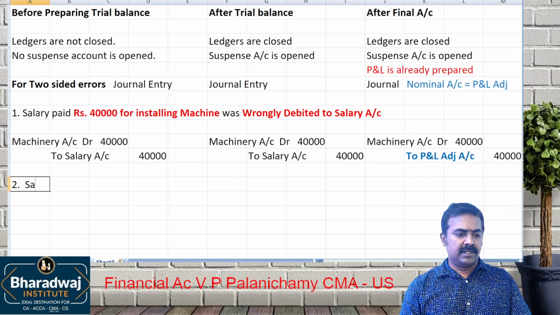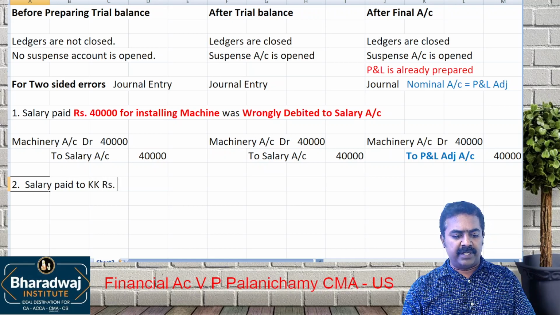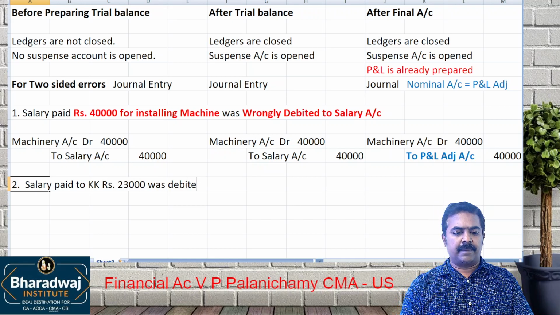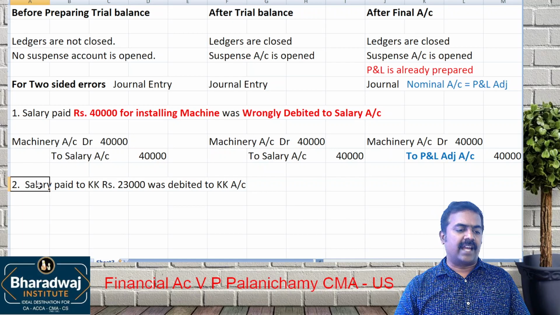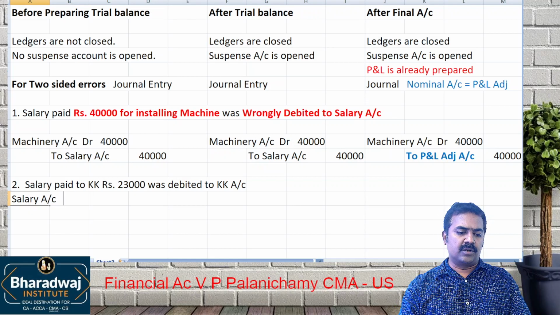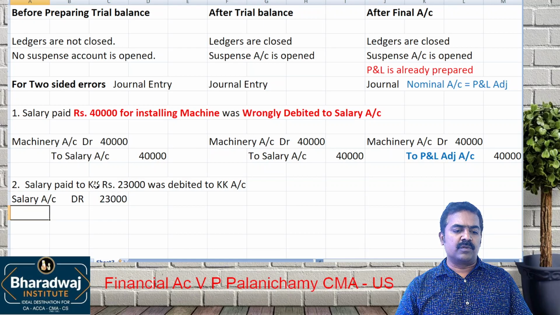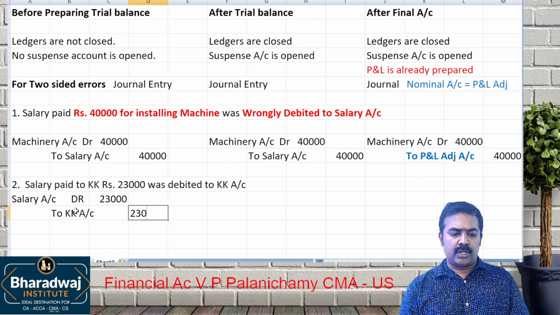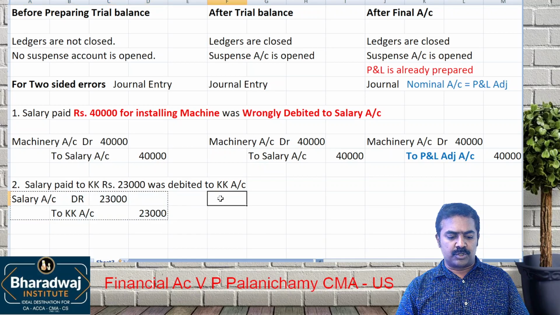Pay attention. Salary paid to KK rupees 23,000 was debited to KK account. Was debited to which account? KK account. To pay salary, which account should be debited? Salary account. You should have debited 23,000. But which account was wrongly debited? How to remove this? Credit to KK account, 23,000. If it is rectified after trial balance also, what will happen?